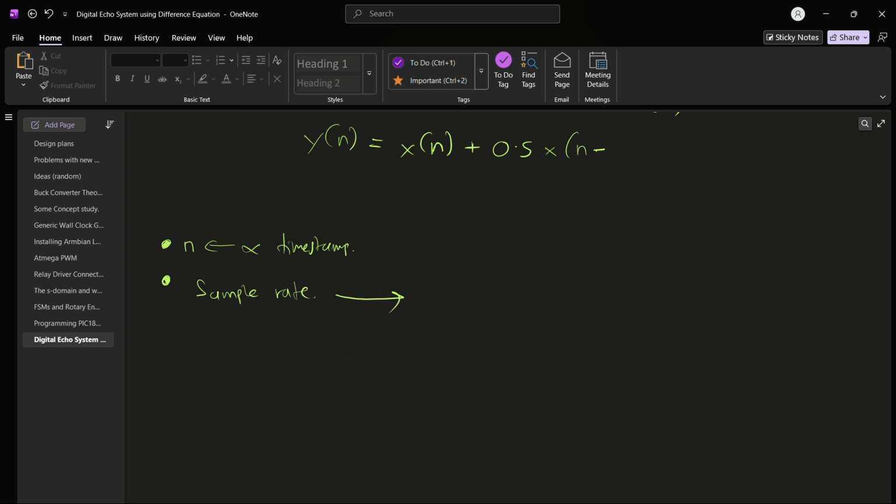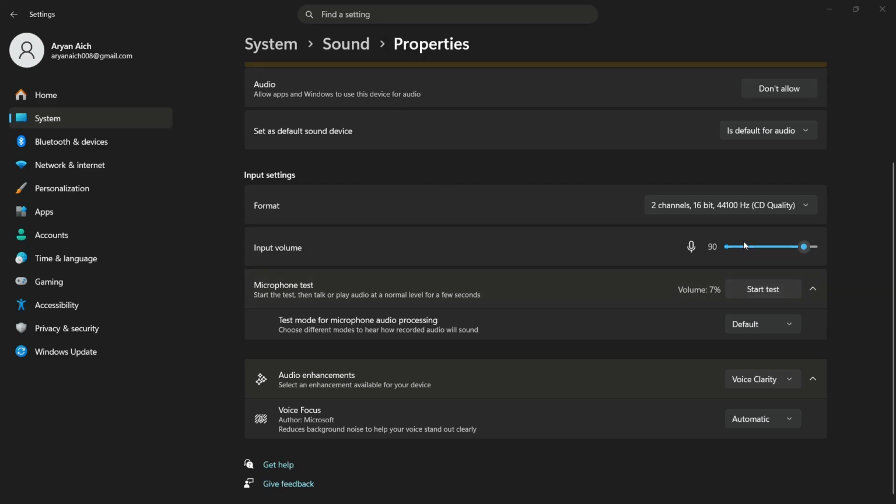To extend this point, a normal audio signal is sampled at around 44.1 kilohertz or 48 kilohertz. Let's determine what ours is sampled at. Coming to system properties, this is my mic, and we can see that I have set it to 44100 hertz.